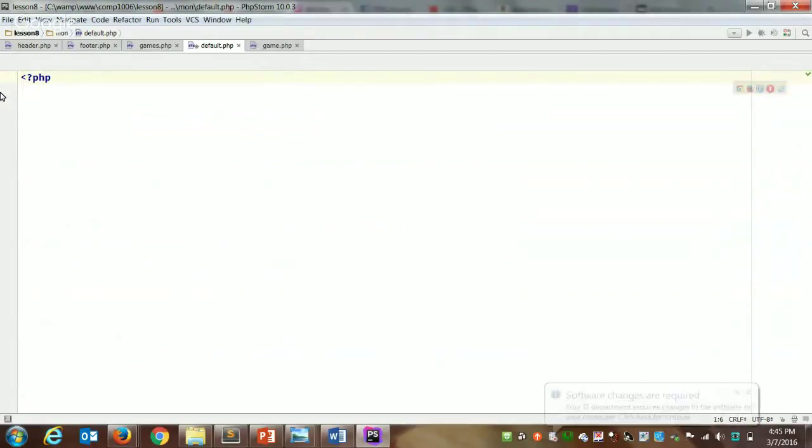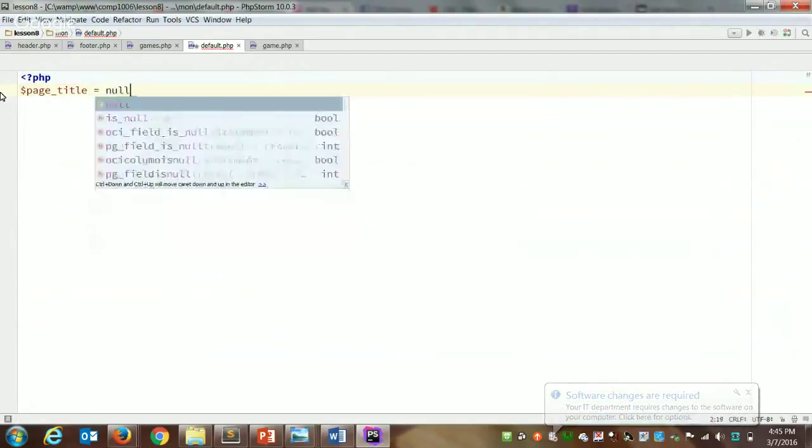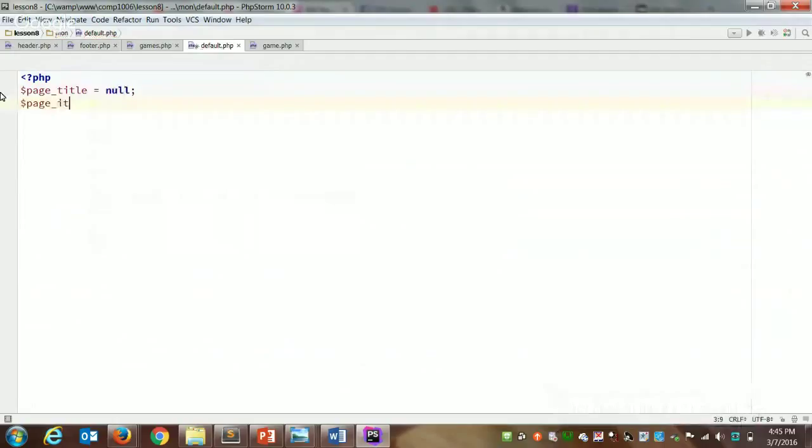The first thing we'll do here, set the page title. You can make the home page title be anything you like. I'll set it up this way.